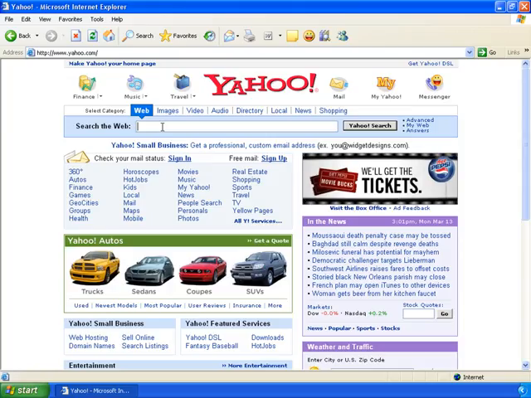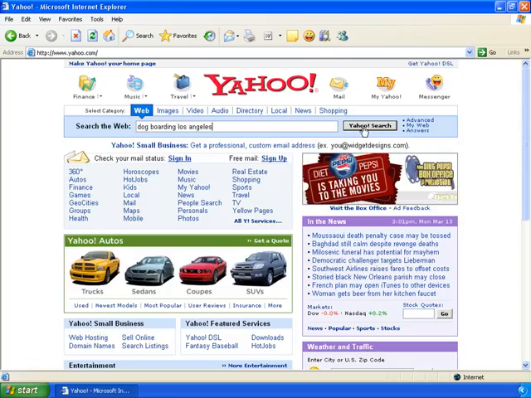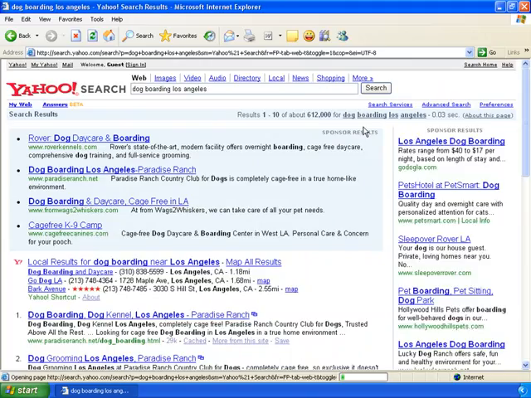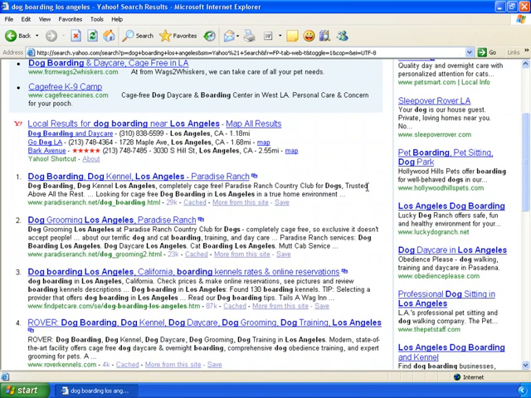I'm going to go ahead and just paste in the term dog boarding Los Angeles that I had typed in a little bit earlier. Let's go ahead and conduct a search for this. At the top, we have the sponsored results. Well, we're not really interested in these for this tutorial, so let's go ahead and scroll down and let's see who consistently has a high ranking in the search engines. Well, right here we have some local search results, and we'll talk about that later in a future video. But let's see who's in the very top positions.